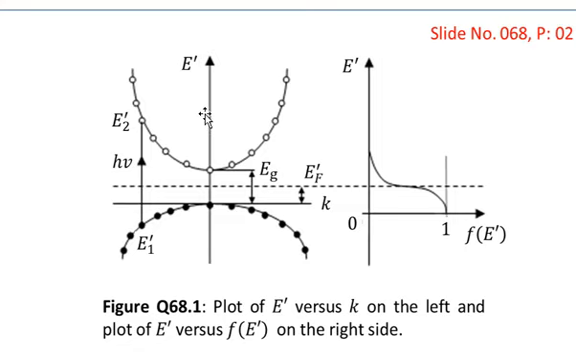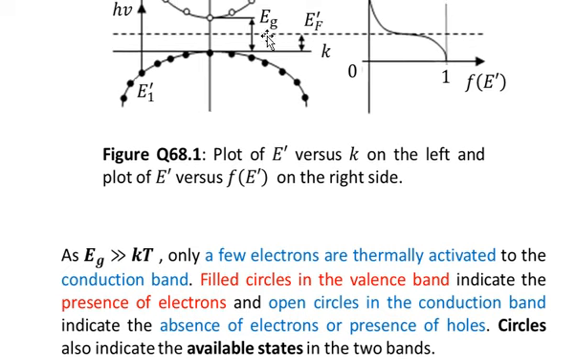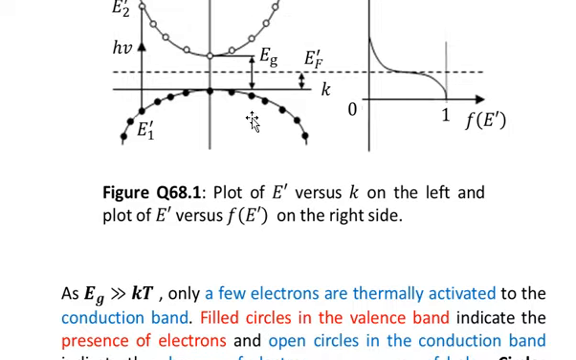states will be occupied. So now let's talk about this Eg, which is the band gap energy between the conduction band and the valence band. If you want to move an electron from the valence band to the conduction band, you need to supply at least this much energy. That is, energy greater than or equal to the Eg value must be supplied to an electron at the top of the valence band to move it to the conduction band.